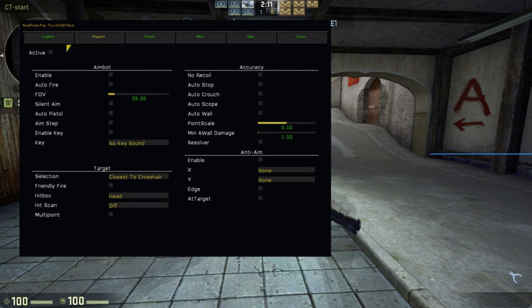Click here. Bomb. Active. Enable. Anti-fire. The FOV. Take it all up. Silent aim. Add to pistol. And enable key. And I'll take this to mass 4. Multi-point. Take that on. No recoil.